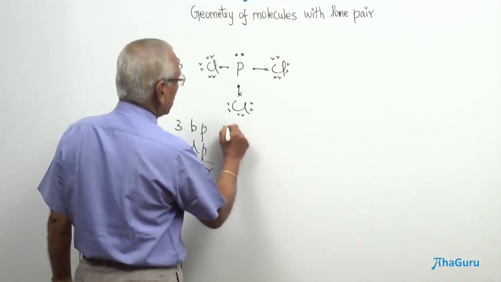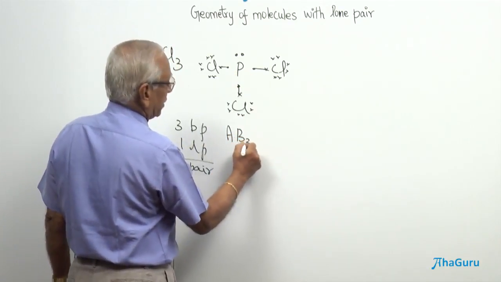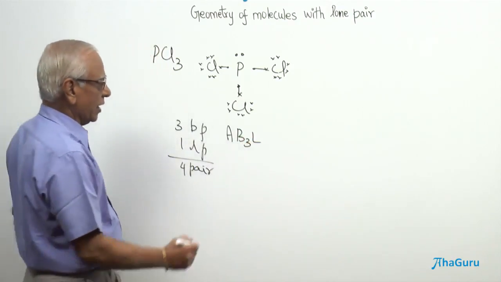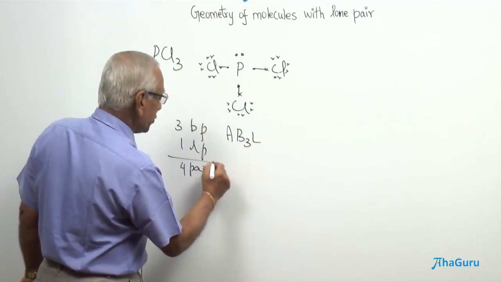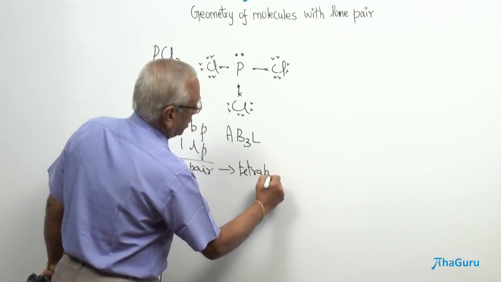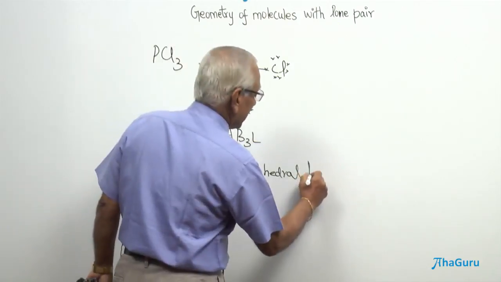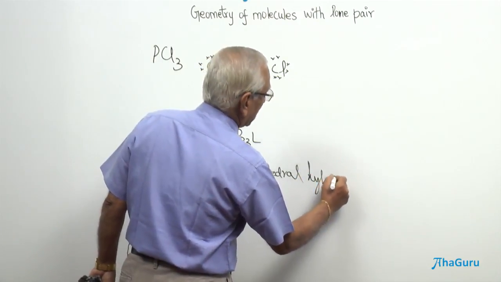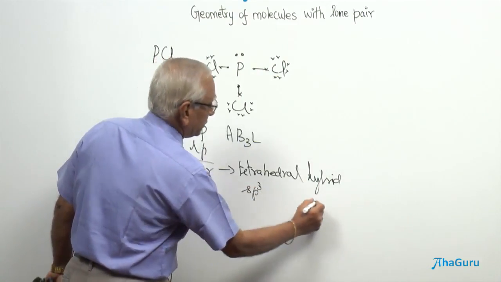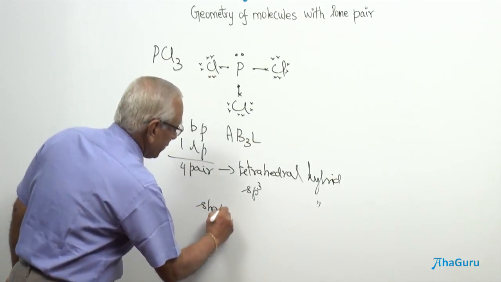This also belongs to central atom A. There are 3 bond pairs and 1 lone pair, AB3L1. So, as usual, this is going to be a tetrahedral hybridization. Or you can also say this is an sp3 hybridization, but the shape is going to be different.